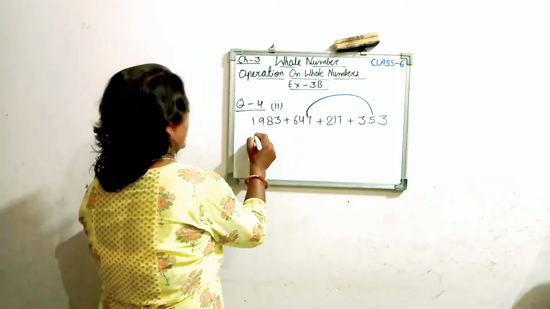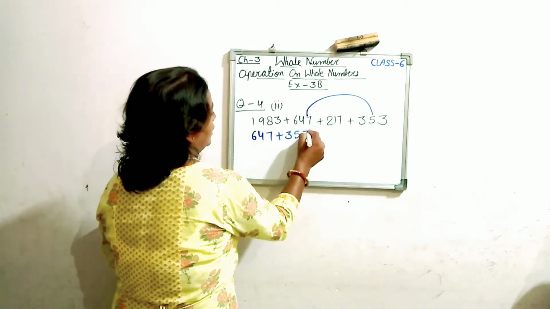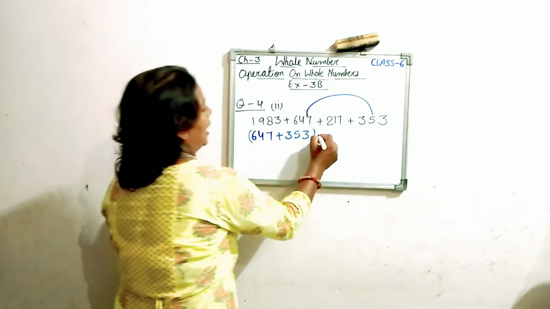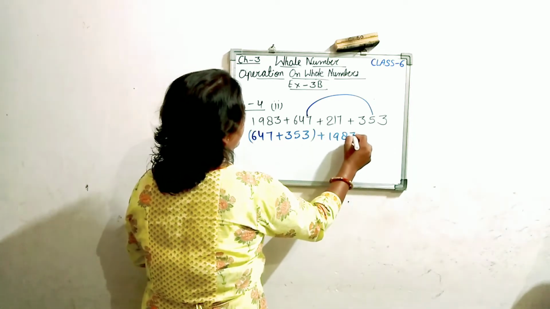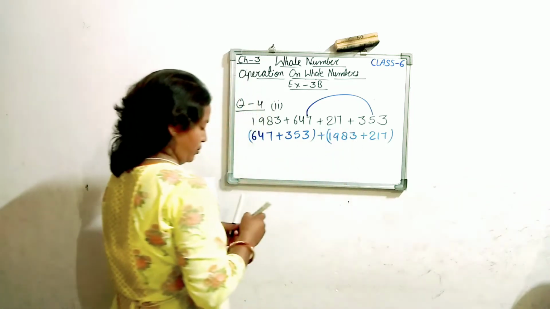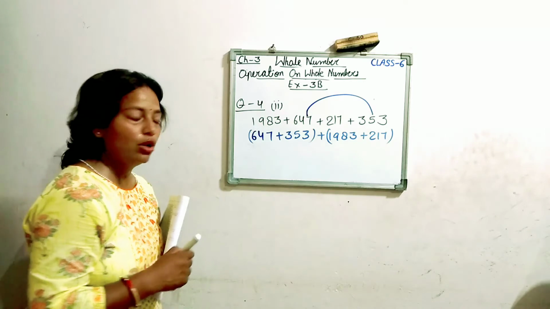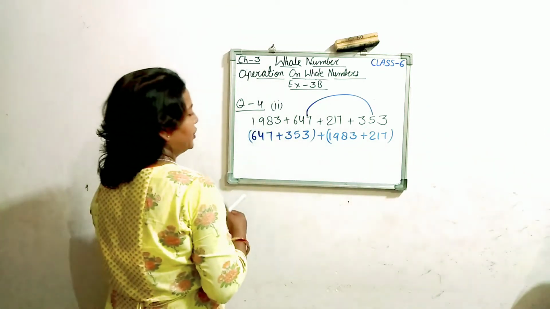So yes, I can arrange 647 plus 353 in one group, and 1983 plus 217 in another group. So students, which property is this? Associative law.